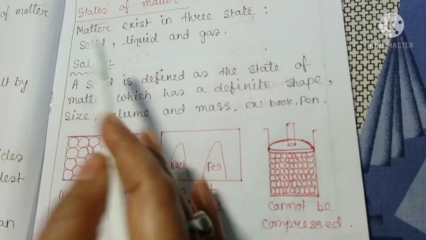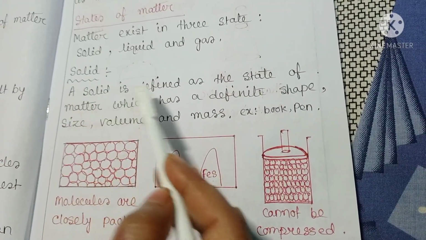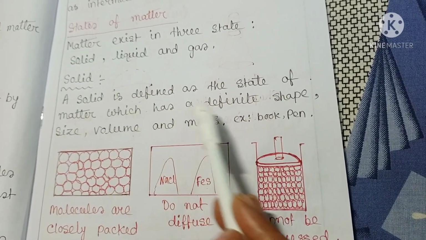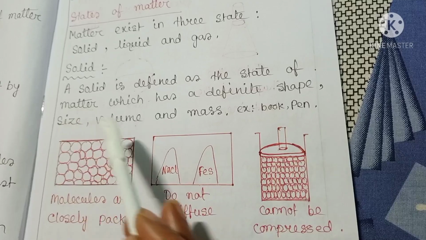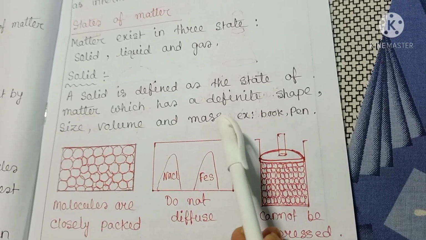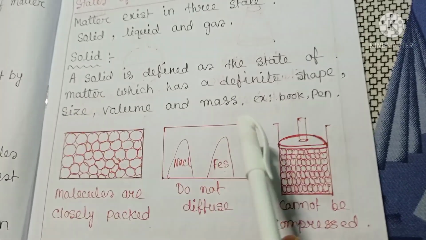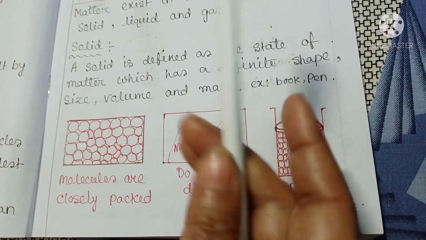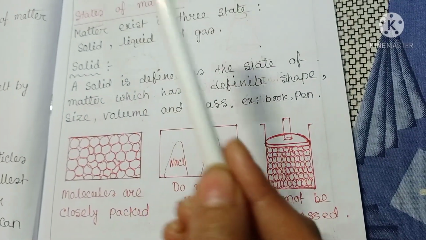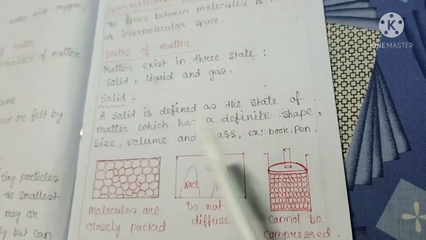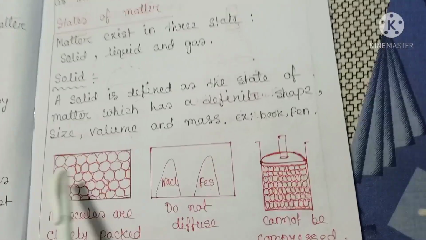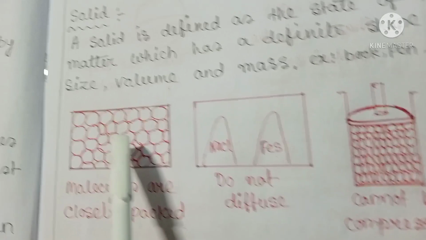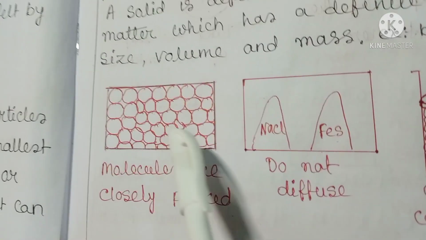First I will discuss solid. What is a solid? A solid is defined as the state of matter which has a definite shape, size, volume and mass. So the characteristics of a solid are: it has definite mass, volume and shape. See, this is a solid. It has definite mass, volume and shape. The particles in a solid are closely packed and the empty spaces between them are negligible.